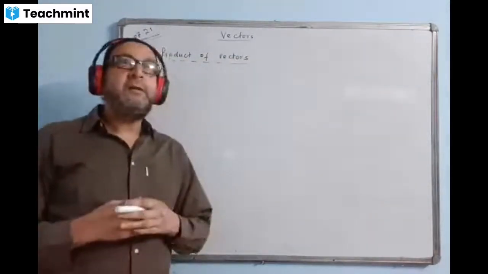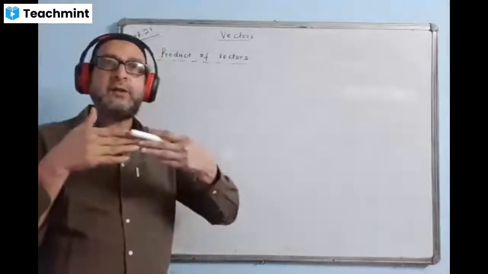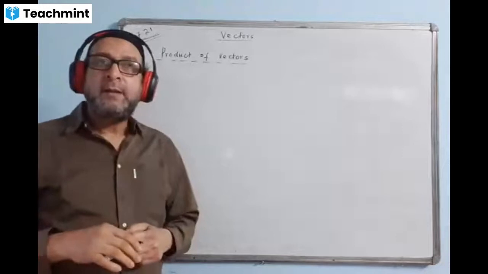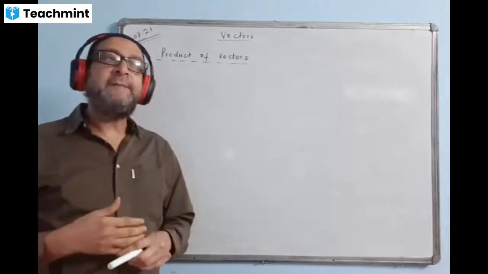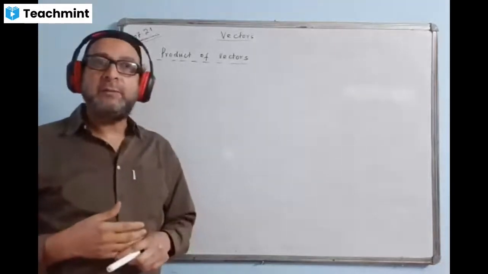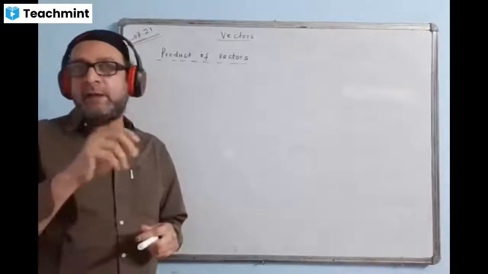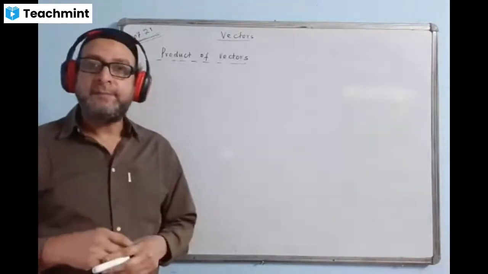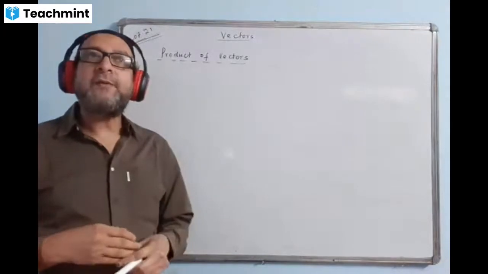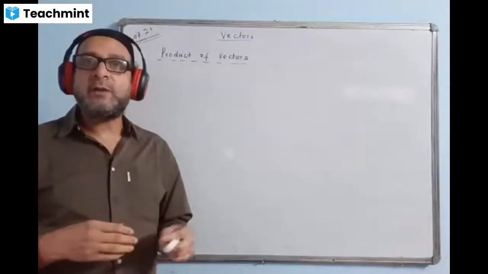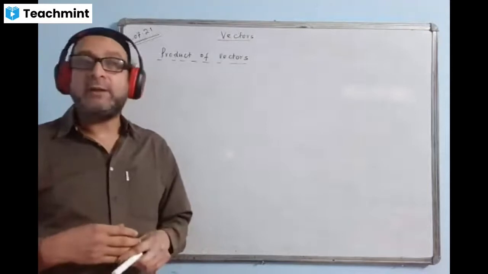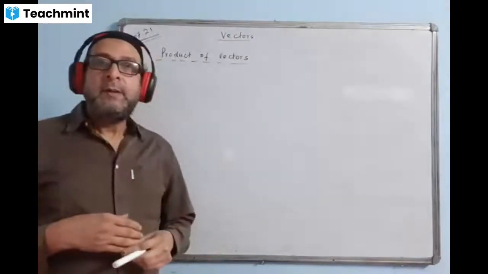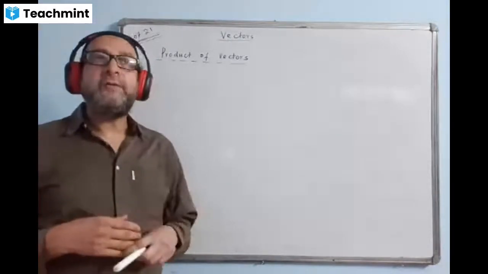Okay, you have seen the addition of two vectors, and subtraction of two vectors also you have seen. Subtraction of vectors is done in the same way as addition, but with the minus vector. When the minus sign comes, we reverse the direction of that vector and we find the resultant. And the formula of resultant R square will be A square plus B square minus 2AB cos theta. I'm talking about subtraction. And you learned the resolution of vectors also.